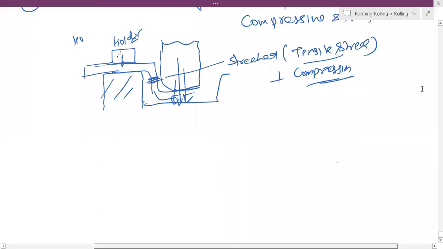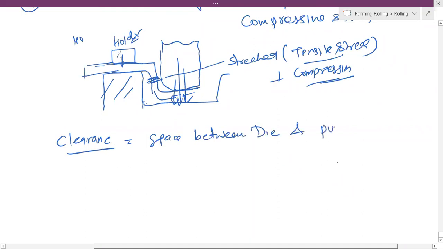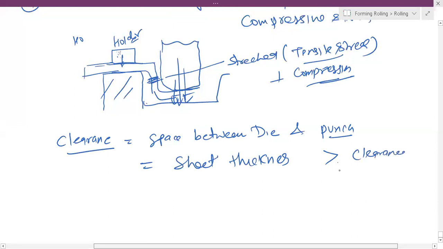Now, the fifth point you have to understand is clearance. Clearance is the space between die and punch. Generally, clearance is equal to sheet thickness in this case, and that is greater than the clearance provided in blanking and punching.